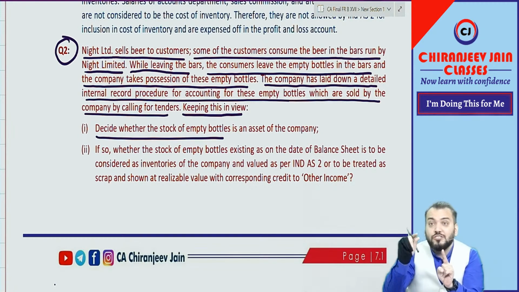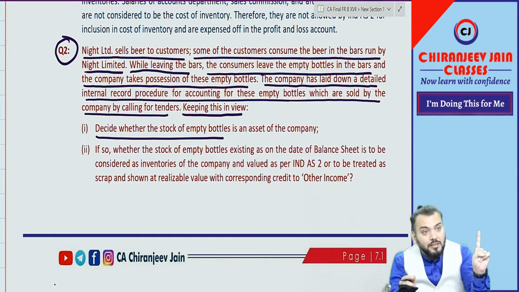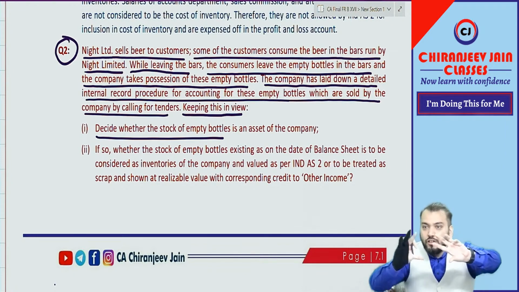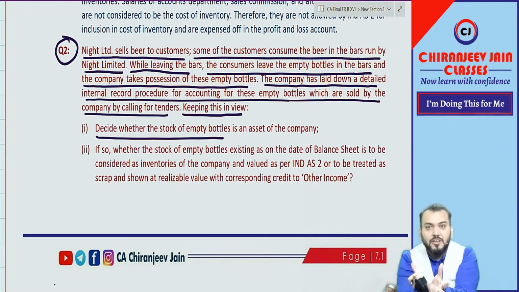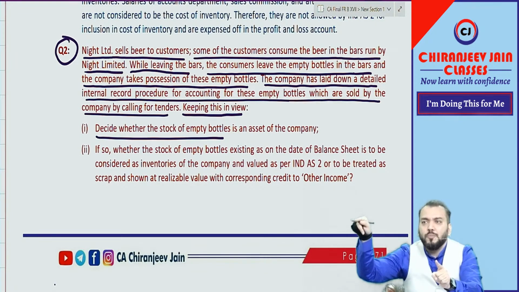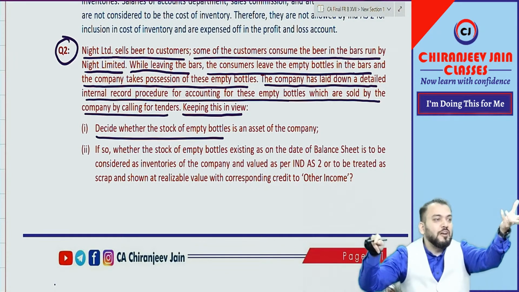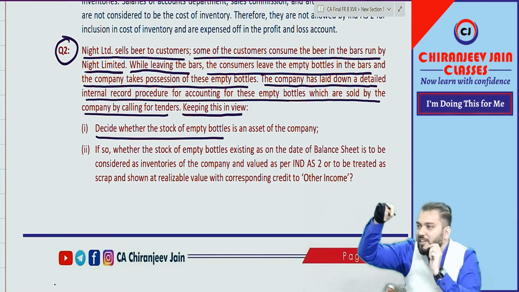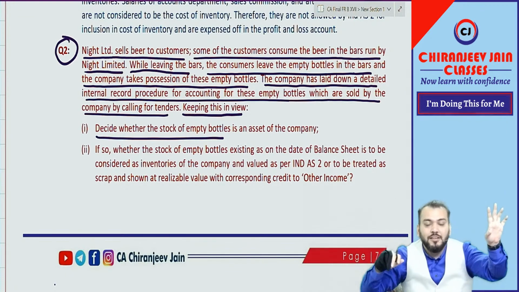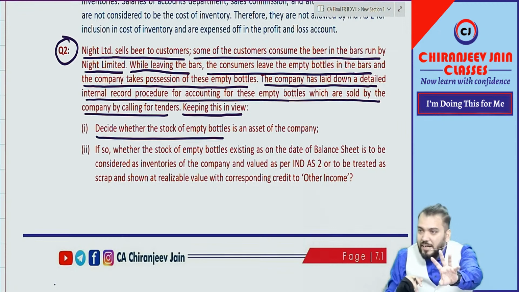Keeping this in view, decide whether the stock of empty bottles, stock is a general term. When they say stock of empty bottles, it does not mean it becomes inventory. Stock means a group of items. I think you know employee stock option plan, so stock means a group of shares, therefore the name stock. But stock we say inventory. Understood? So stock does not mean inventory.